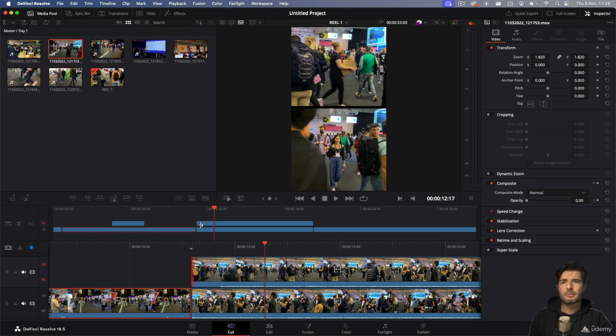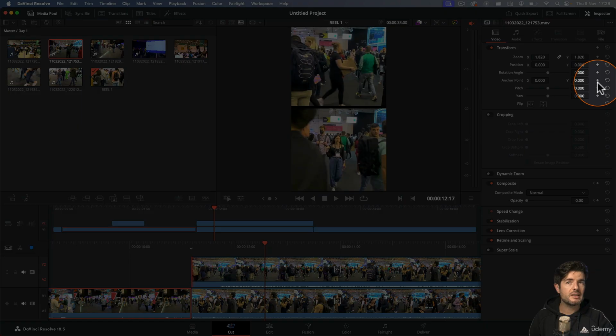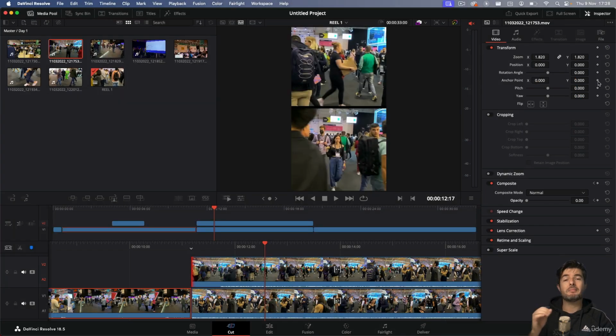Okay? And this is pretty much all you need to know about animation. You can be very creative with all this movement, all these options that you have here. If you see a little button like this, it means it has a keyframe. Okay? So let's jump into module 5.